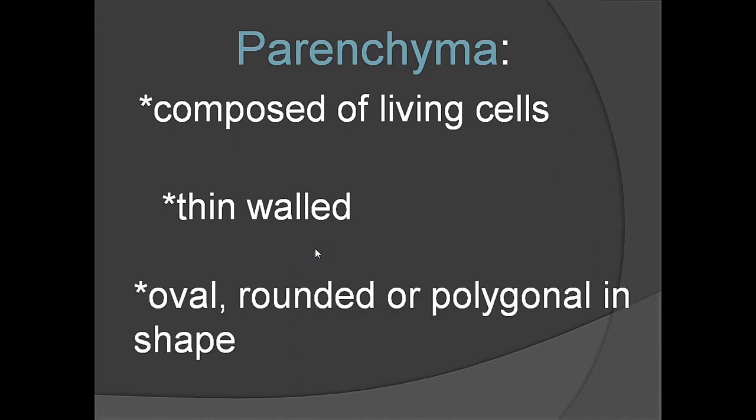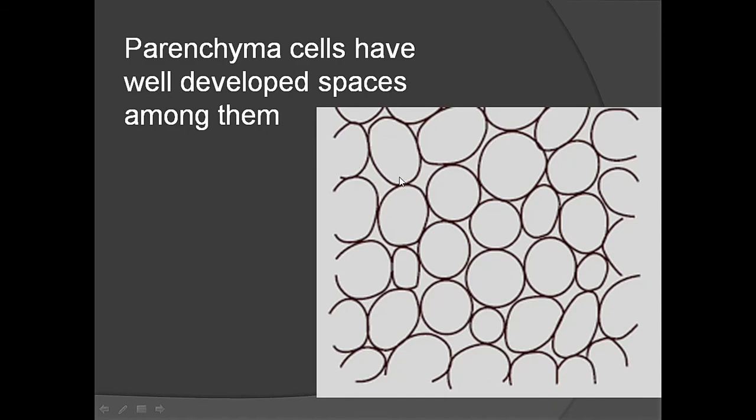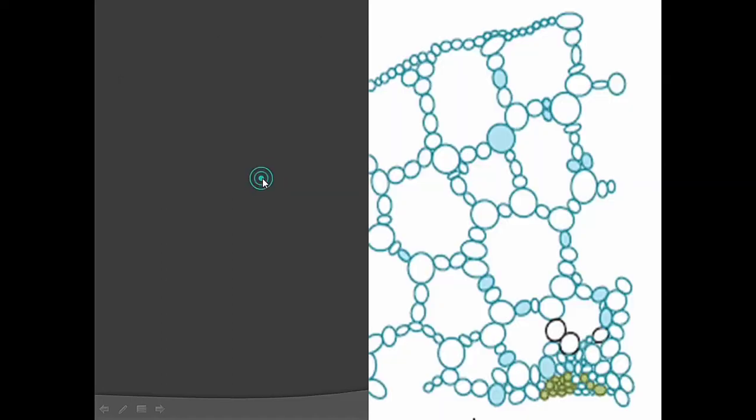The shape of the parenchyma cells may be oval, rounded, polygonal. Parenchyma is made up of thin-walled, living cells. See, look at this diagram. Here we can find a lot of cells. The cells have space in between them. Parenchyma cells have well-developed spaces among them.